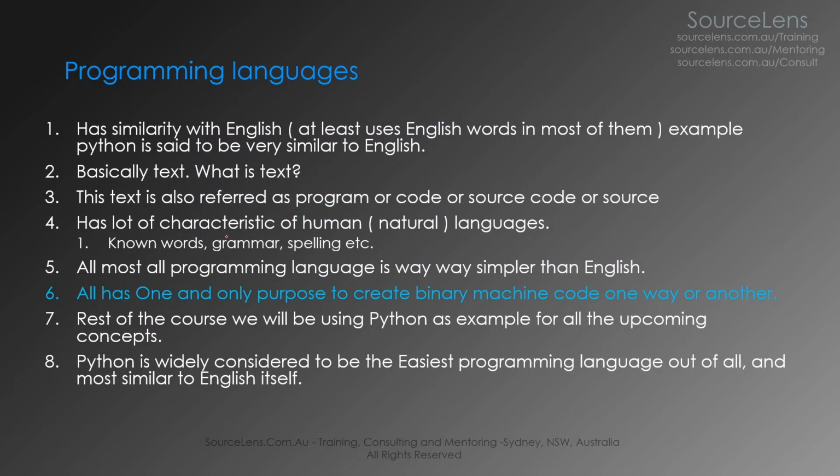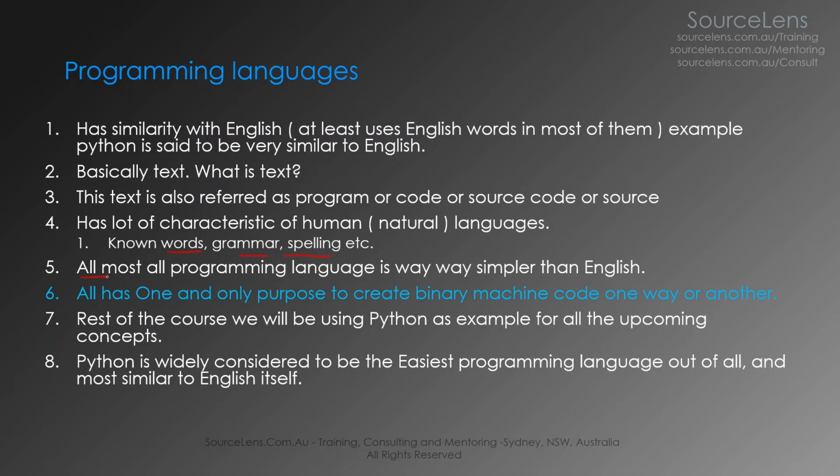A programming language has a lot of the nature or characteristics of human natural languages like English, for example. It has words, grammar, spelling, a lot of such things. If you get the spelling wrong, it is not happy. If you get the grammar wrong, it again makes problems. You will see that shortly.